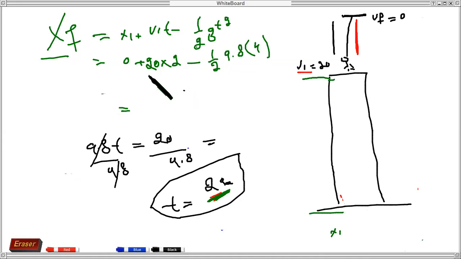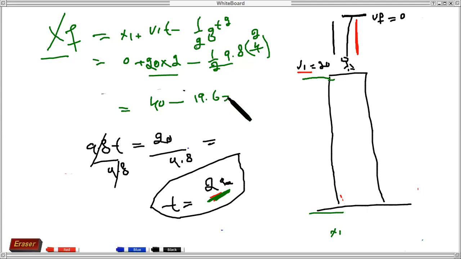So 20 multiplied by 2 equals 40, minus, if you cancel 2 with 2, so 2 with 4, and 9.8 with 2, that equals 19.6.